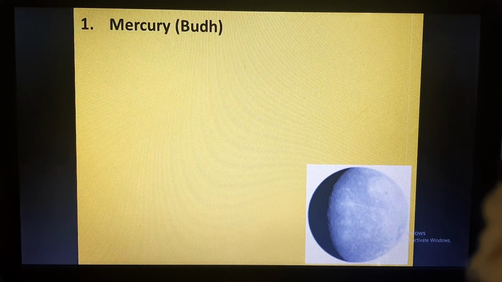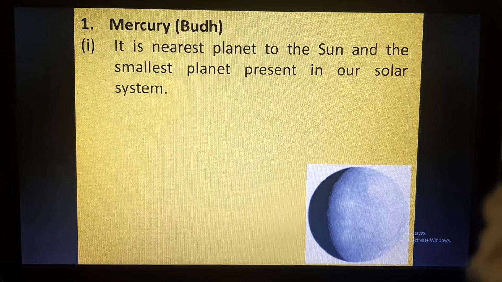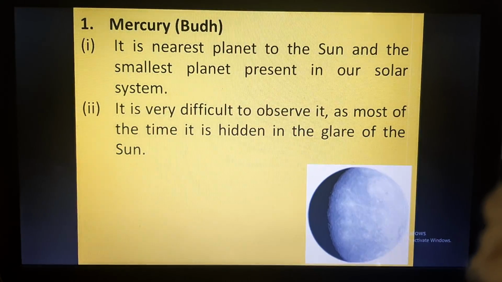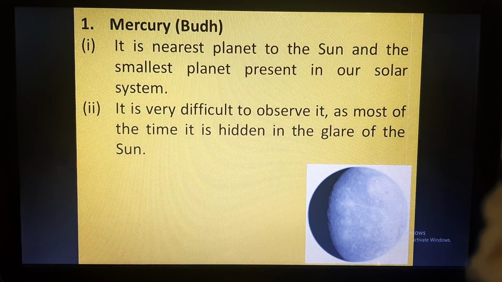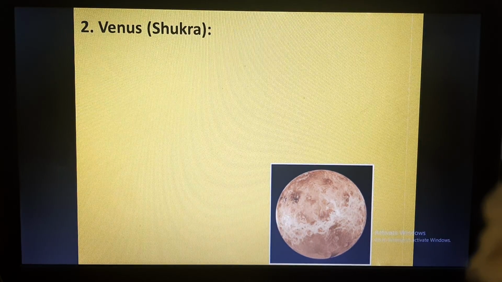So the first planet is Mercury, which is called Budh in Hindi, and it is the nearest planet to the sun and the smallest planet in our solar system. So if you are asked which is the smallest planet, it is Mercury, and it is nearest also. It is very difficult to observe it, as most of the time it is hidden in the glare of the sun. Mercury has no satellite of its own. Now we'll come to Venus.